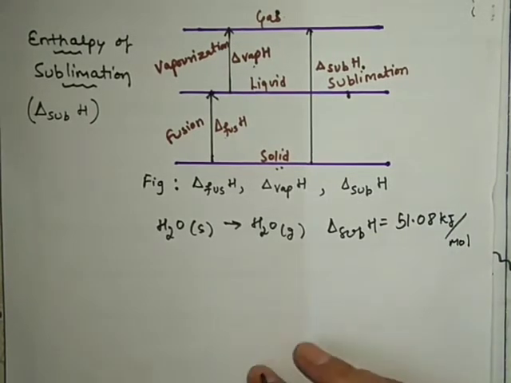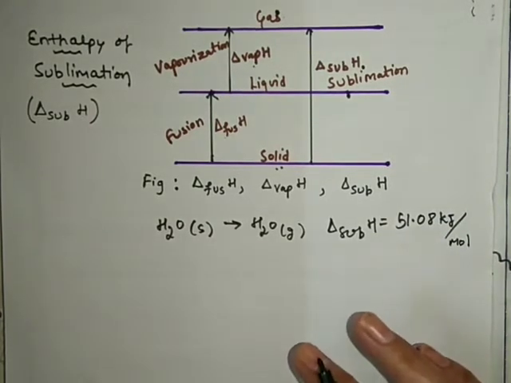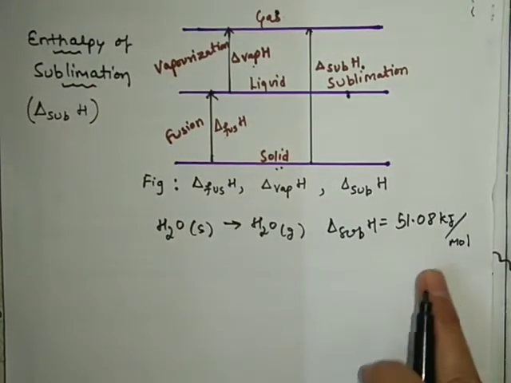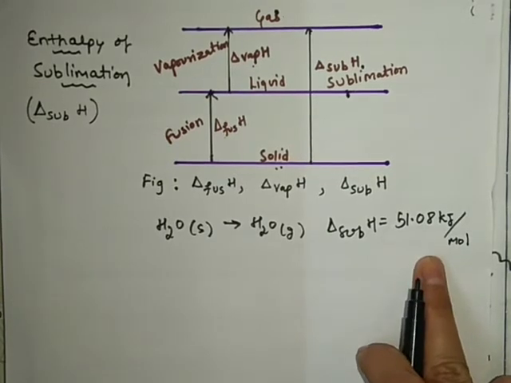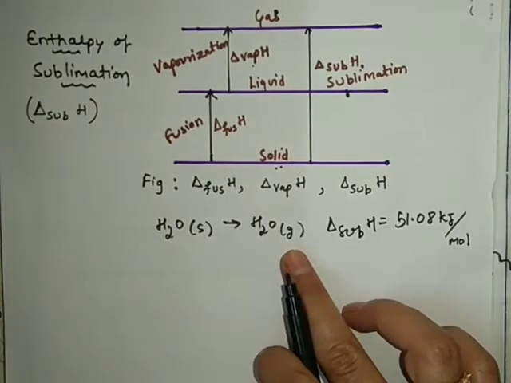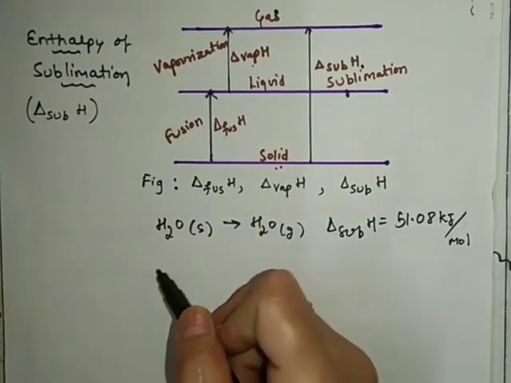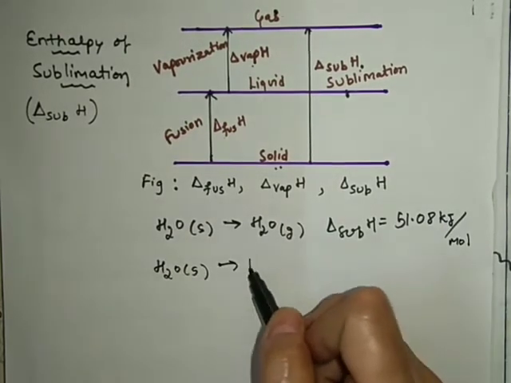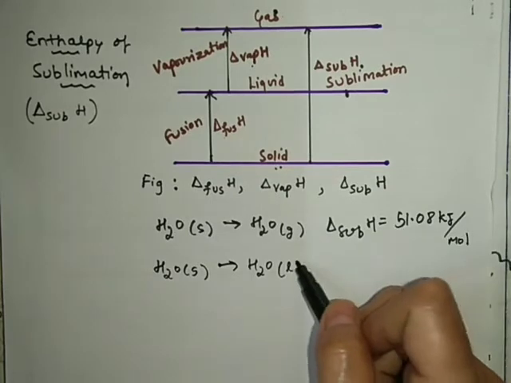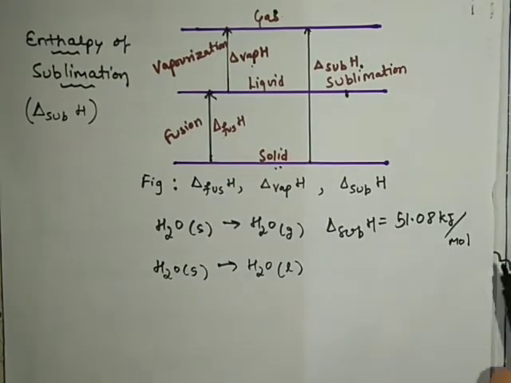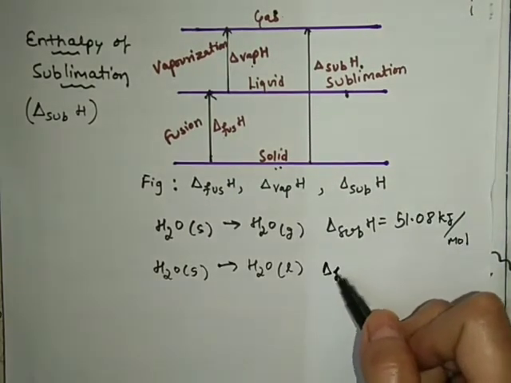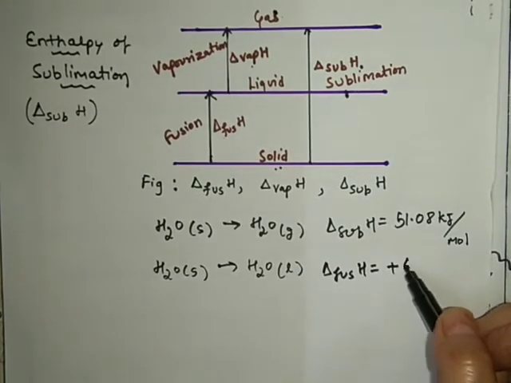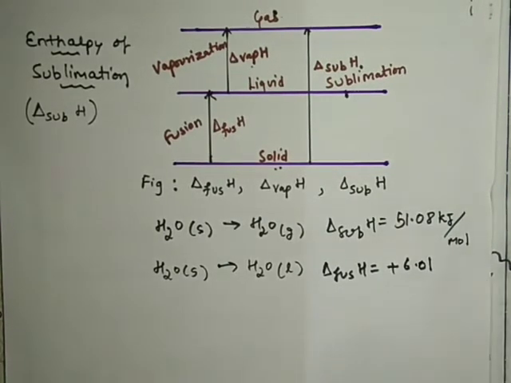Okay, now if we consider the conversion of solid into vapor, the enthalpy change is this. But let us consider this process in two steps. First the solid ice will be melted into liquid water, right? We know this process is called fusion, and the fusion enthalpy, if you remember, was plus 6.01, right?